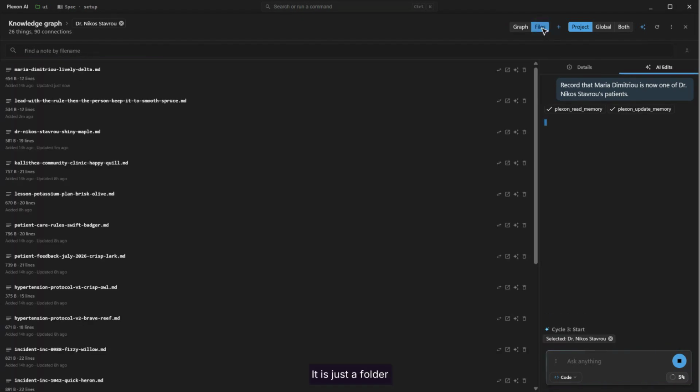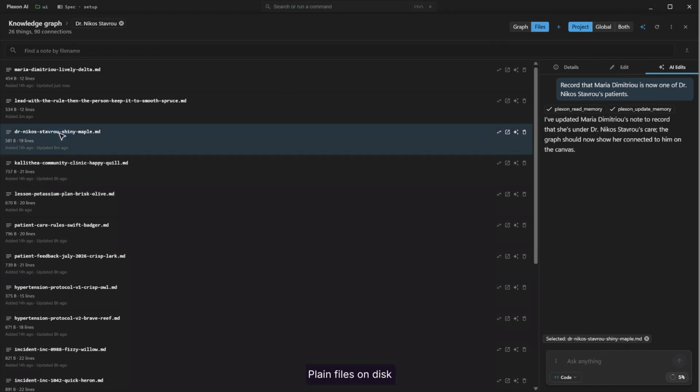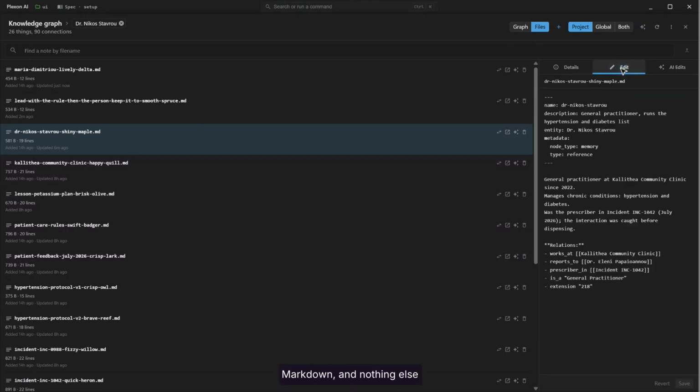None of this is a database. Switch to files, and it is the same memory as a list of markdown. Every note has a name, a size, and a date you can check. Front matter, a few lines of prose, and a relations block. That block is the whole graph. Delete the file, and its facts go with it.